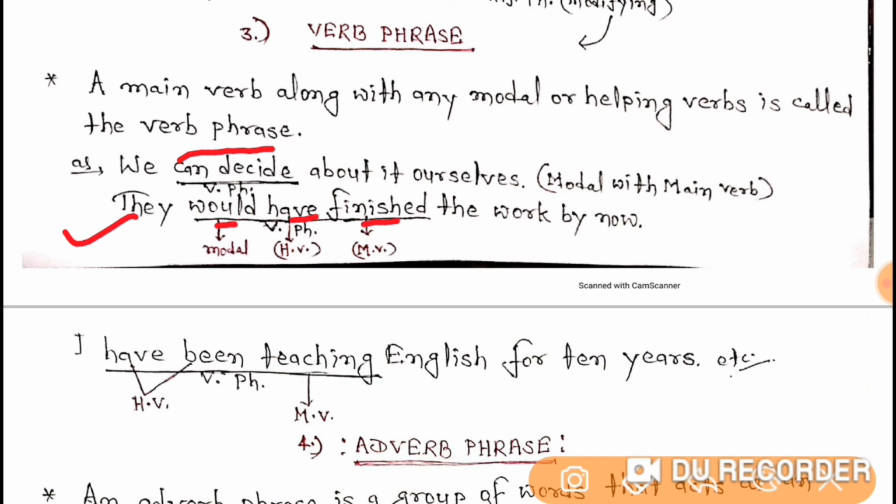Now let's understand the last example, that is I had been teaching English for 10 years. Here again you can see have, been and teaching. This means three verbs have been used in this sentence. So here had been teaching is verb phrase. I hope students that you have got it.